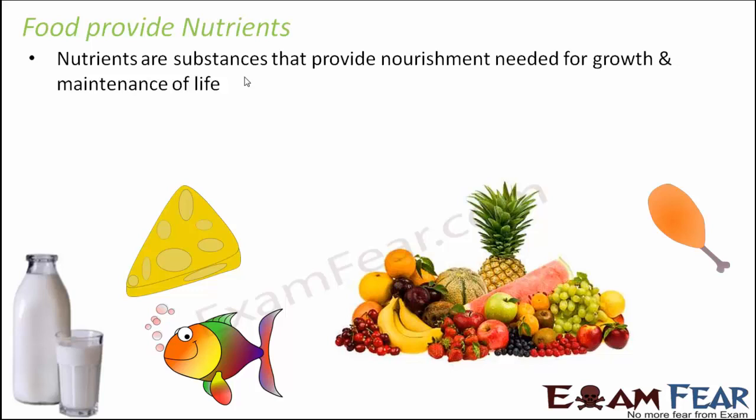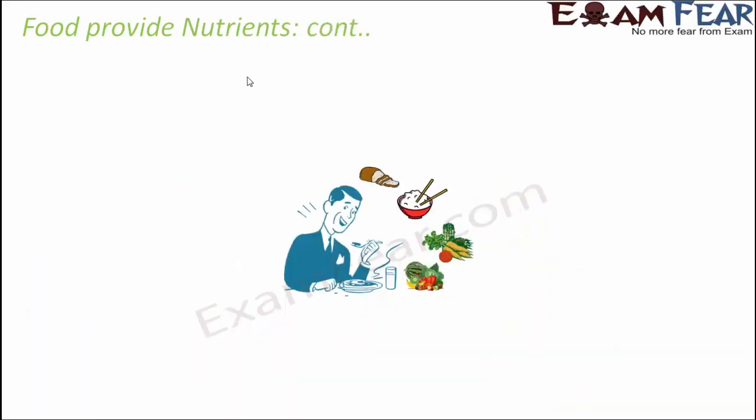Your body might have too much of calcium, but then your body would lack proteins, vitamins, carbohydrates, fats. So a lot of nutrients will go missing inside your body. So that is why it is very important that we eat different types of food in desired amounts, in required amounts. So let us quickly have a look at some of the food items which are rich in different nutrients.